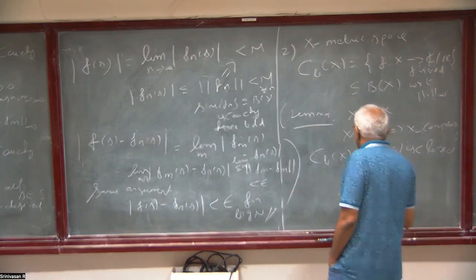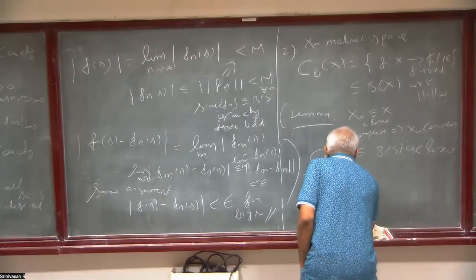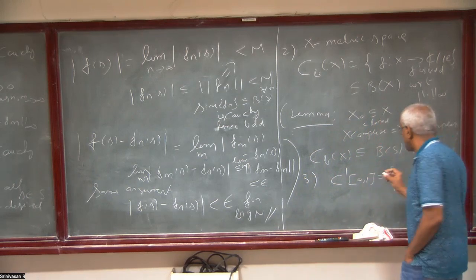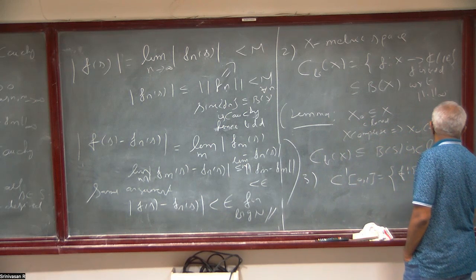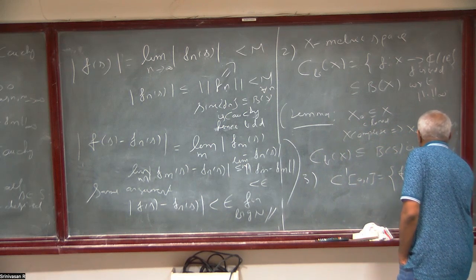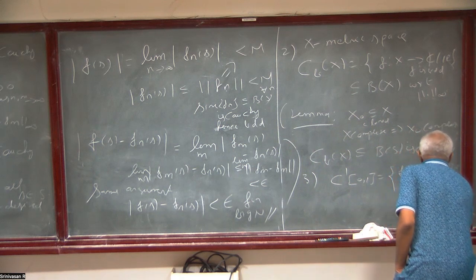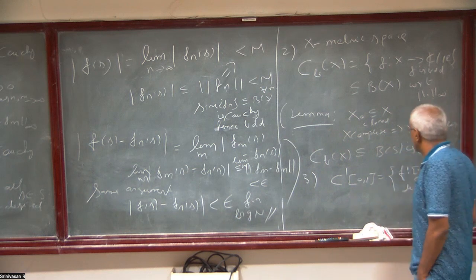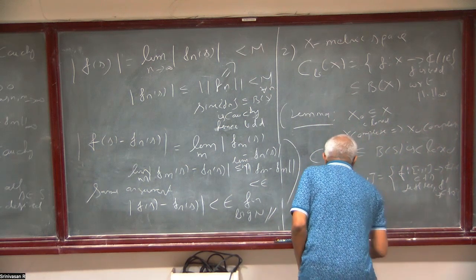Okay. Now, if you consider the third example, you take C1 of [0,1]. I defined this in the first class, which is all those f from [0,1] to R, doesn't matter, continuous, differentiable, and f prime is also continuous. So this is contained in C[0,1], but is not closed.